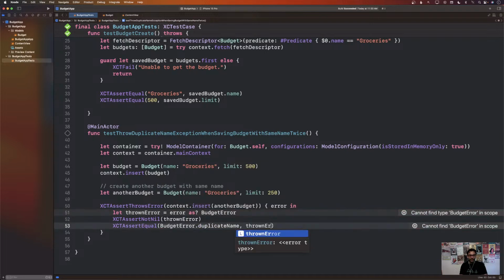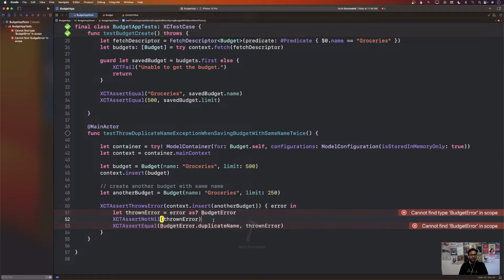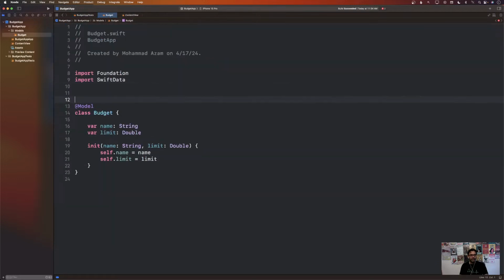Now this is not even going to compile because there is no such thing as BudgetError. So already this is failing. The test is telling us that this is not going to work because there is no such thing as BudgetError. Well, that's not a big deal. We can always go back to our budget, or some other custom error class, and create BudgetError.